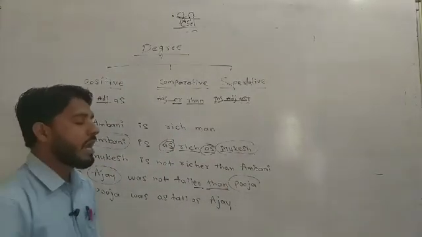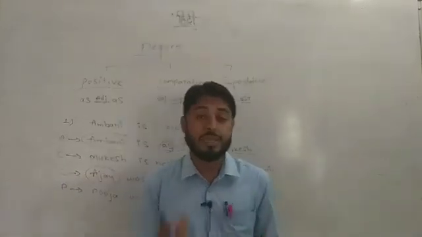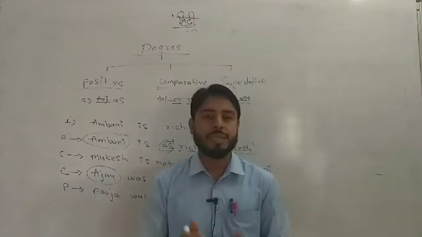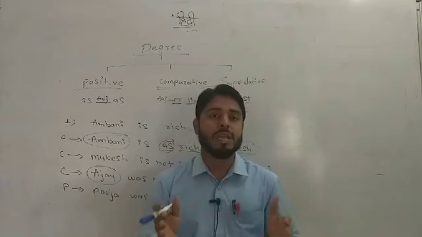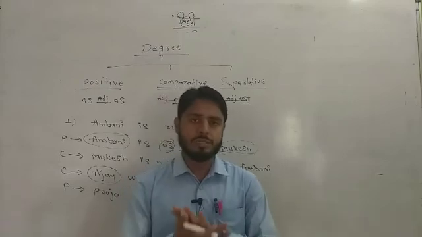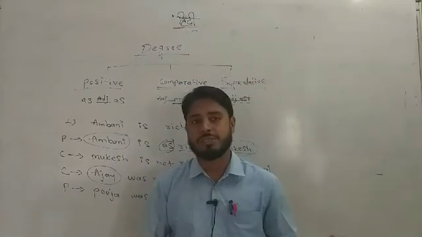Okay, boys and girls, I hope you understand these two degrees, positive and comparative degree. Remember the note of this method. If you are making a degree, you have to observe first which type of degree is given. It is a very confusing topic, but if you watch all the videos, inshallah your confusion will be gone fast.